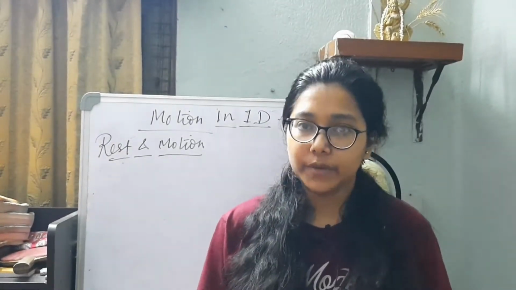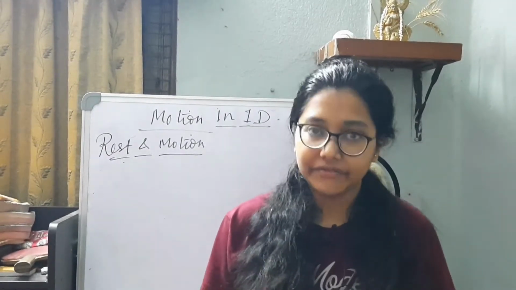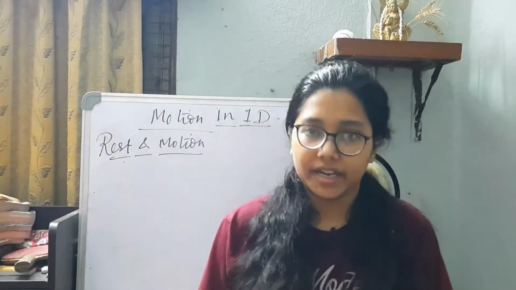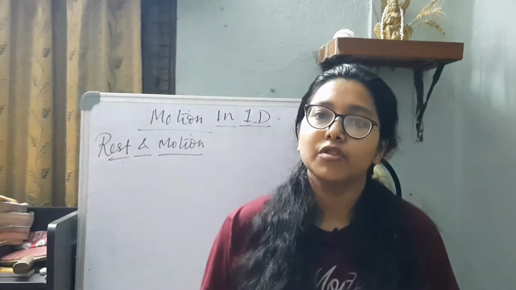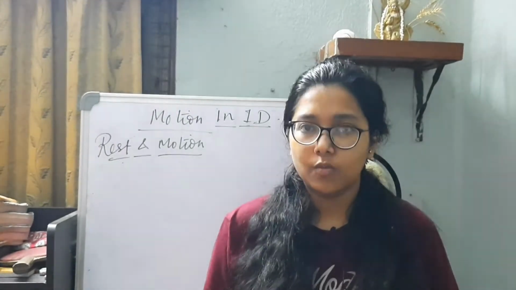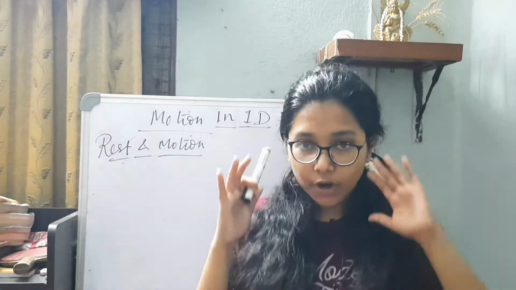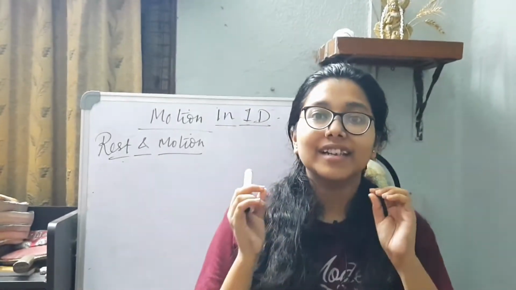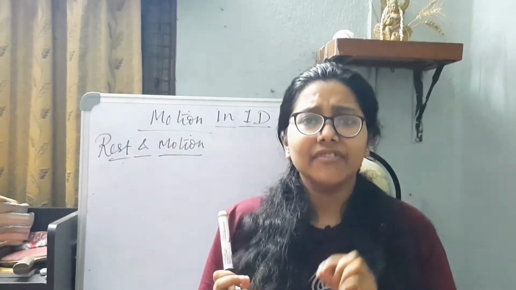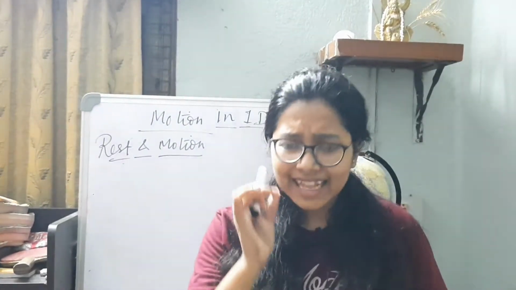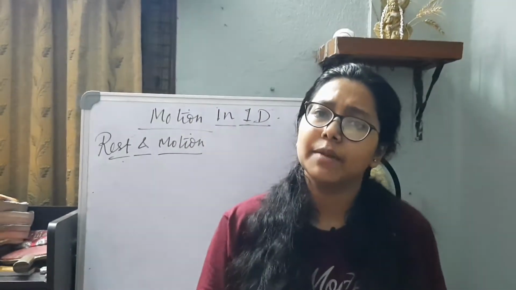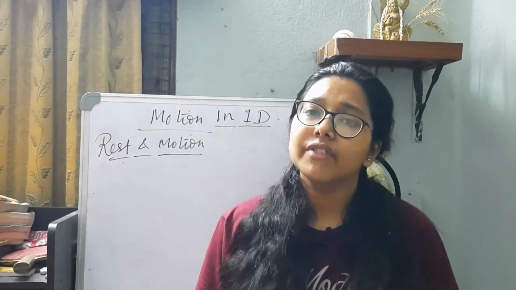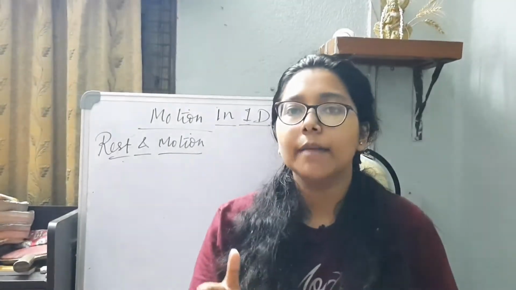Today we will be starting with the second chapter of class 9 physics, that is motion in one dimension or motion in 1D. So let's go for the intro part first of all. When we talk about motion, what is rest, what is motion, how do we identify or actually go about describing it in general. Whenever I say a body is at rest, that means from my frame of reference it is at rest. Whenever we describe rest or motion, we always do it with a particular frame of reference, that is, with respect to which one I am going to tell this.